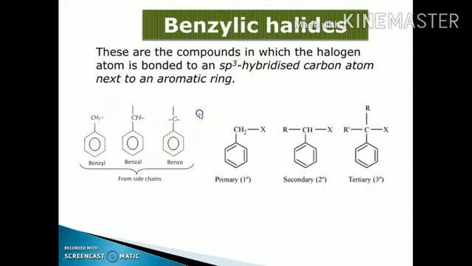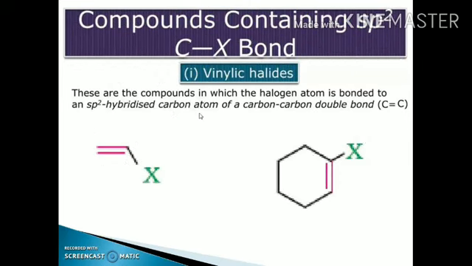And in case of sp2 hybridization, we have two categories, vinyl halides and aryl halides. The vinylic halides are the compounds in which the halogen atom is bonded to an sp2 hybridized carbon atom of a carbon-carbon double bond. In case of the vinylic halides, the alpha carbon atom is directly attached to the carbon-carbon double bond. This carbon is attached with the halogen group.